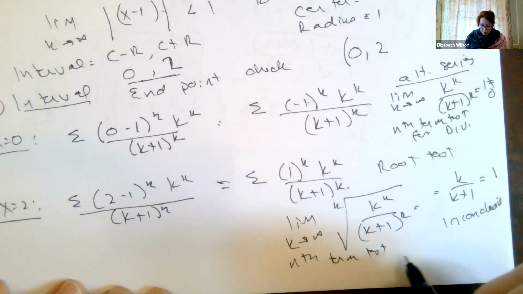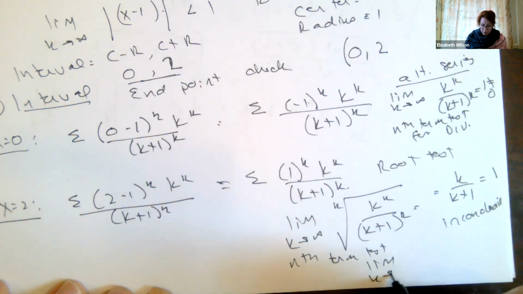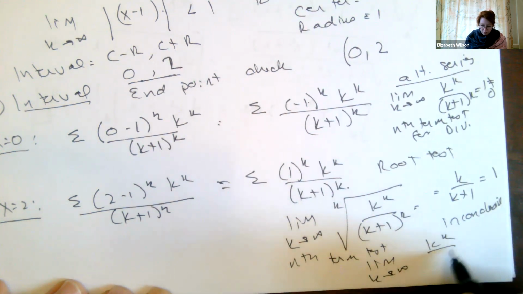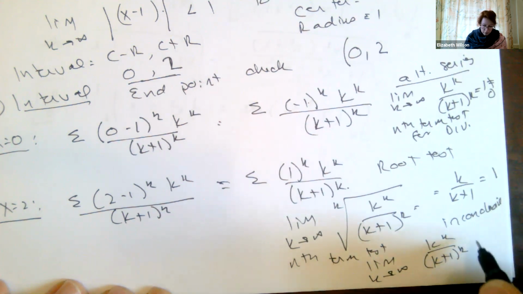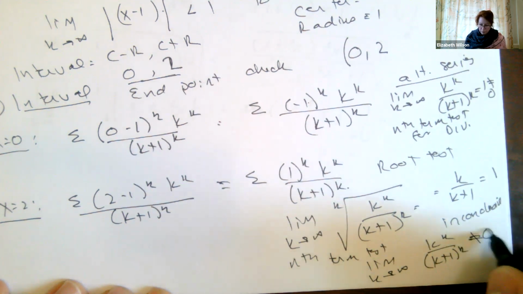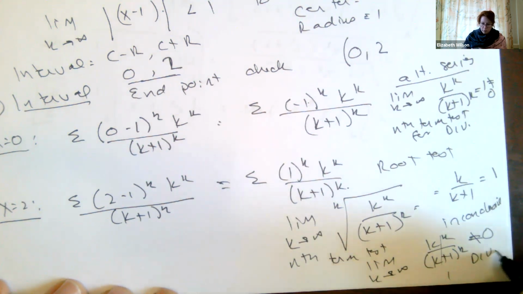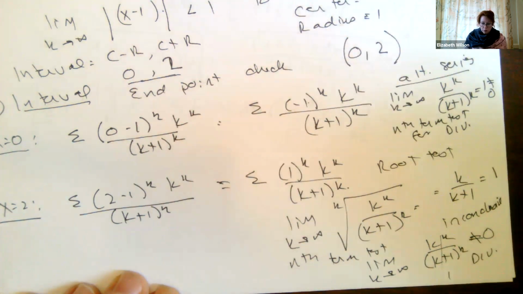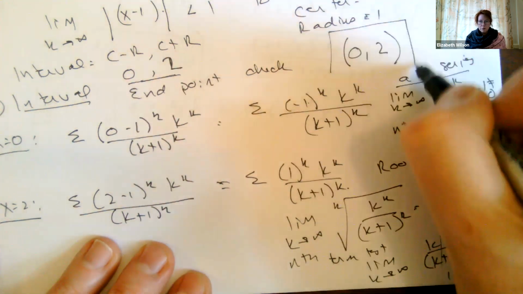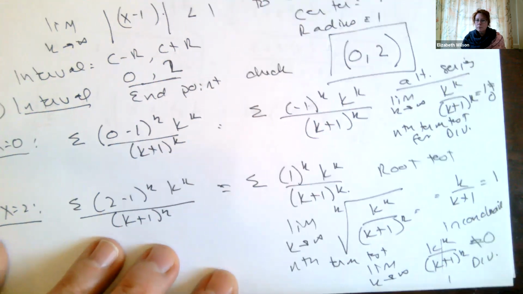Then basically I'm looking at the limit as k goes to infinity. This thing does not equal 0. At best, it's going to be equal to 1. K to the k over k to the k goes to 1. So it diverges also, which means that 2 is not included. So 0 to 2, not including the boundaries, is our interval.